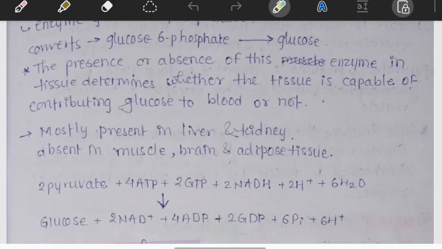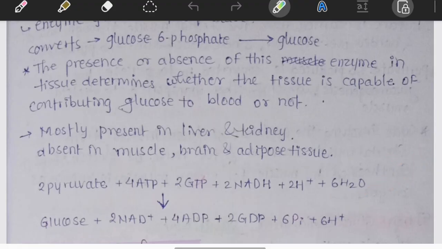Now think logically. Why can't skeletal muscles release glucose into blood? Because they lack the glucose 6 phosphatase enzyme. Muscles can store glucose as glycogen. Muscle can use glucose, but the muscle cannot export free glucose. This is one of the favorite university viva questions.